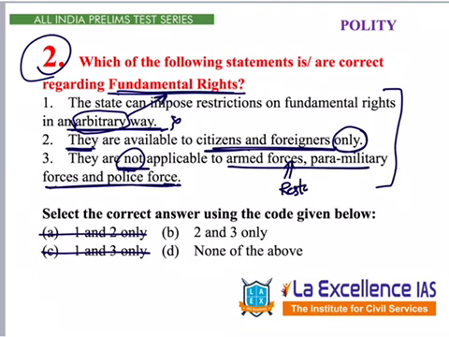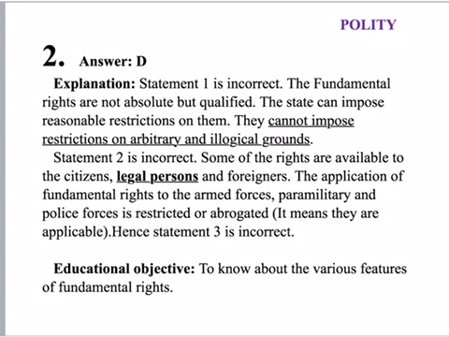Means not all are applicable. Restricted access is there. So, we can say this is incorrect. When 3 becomes incorrect, we can eliminate this option. Answer becomes D. Let's see the explanation given for this question. Answer is given as D, and statement 1 is correct because they cannot impose arbitrarily.